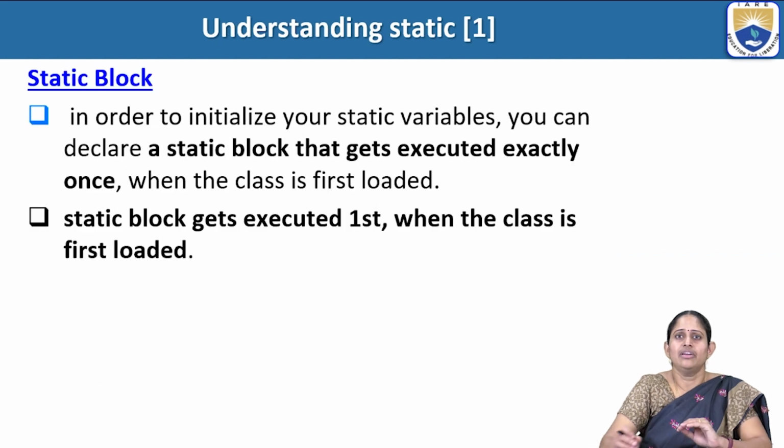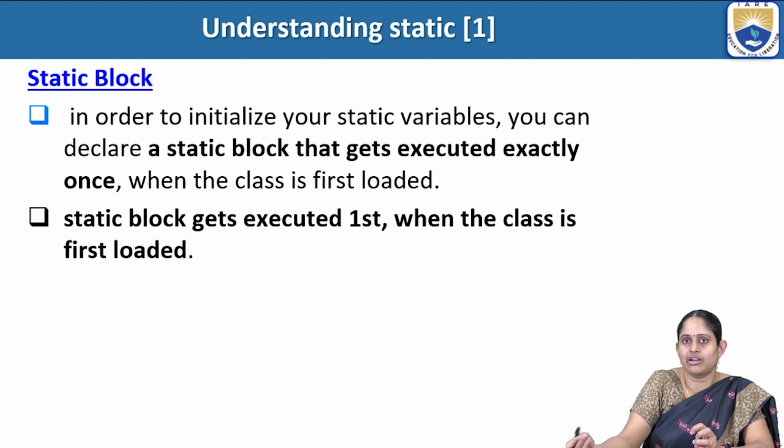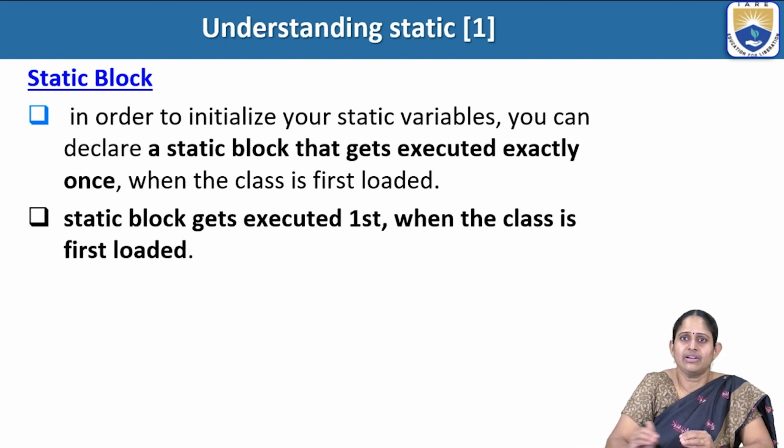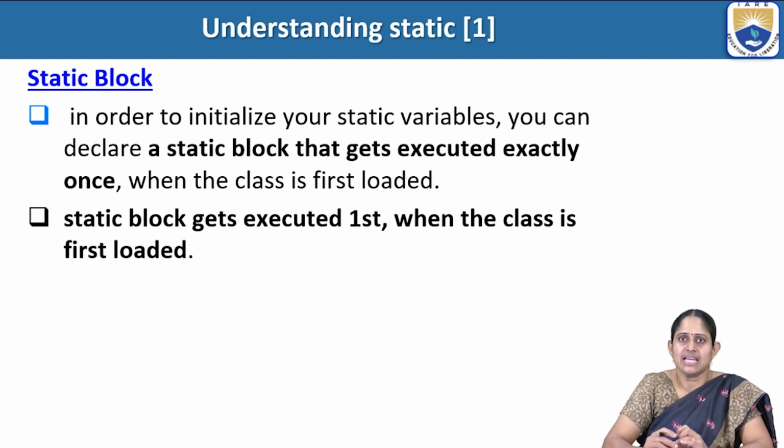And also, if we define any variable or a method as static, then it will be shared among all the objects. Now, you can apply the static keyword over a block or on a variable or on a function.